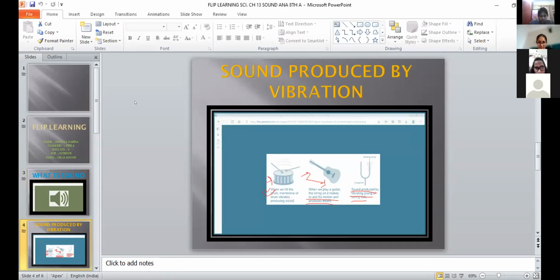Sound is produced by vibration. What is vibration? The to and fro or back and forth motion of an object is called vibration. When a tightly stretched band is plucked, it vibrates and produces sound. When it stops vibrating, it does not produce any sound.